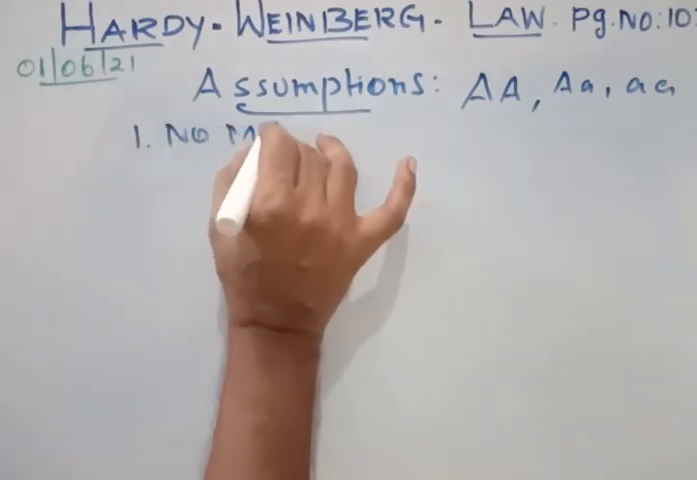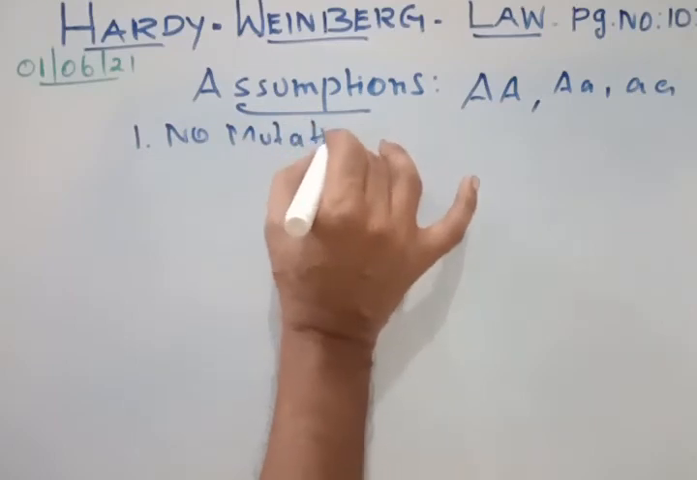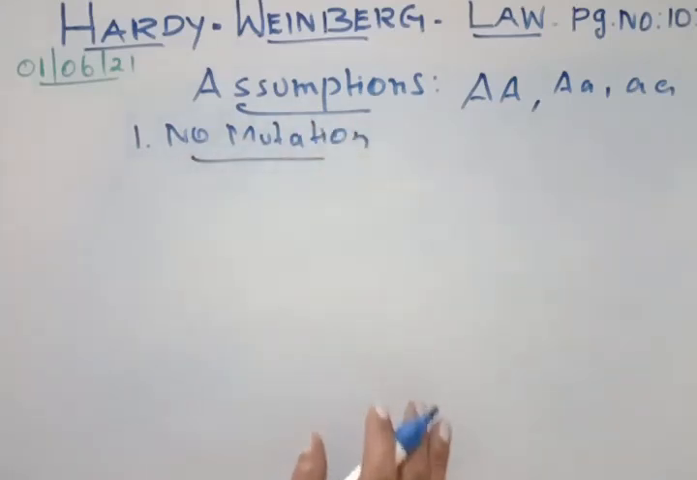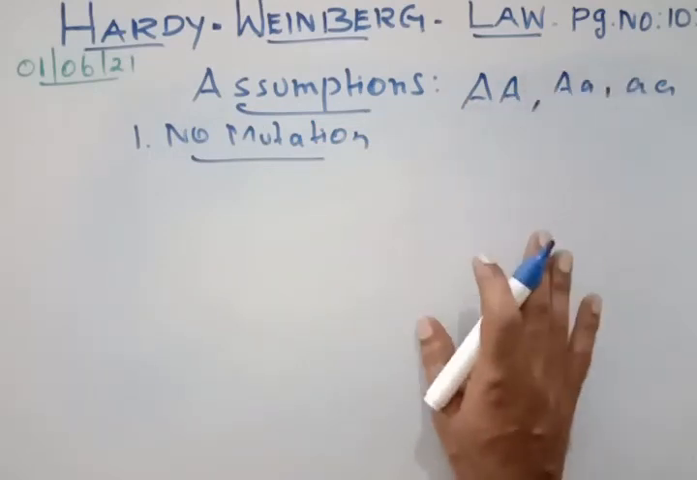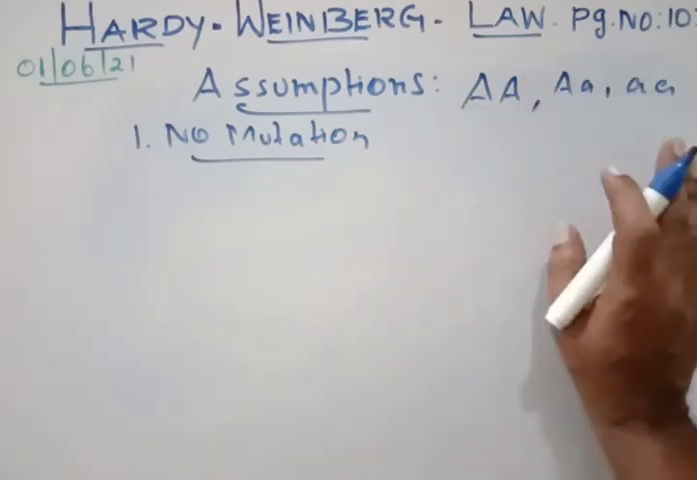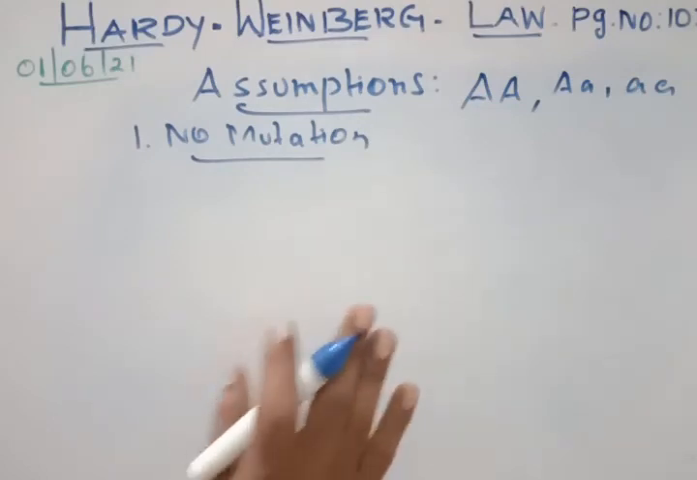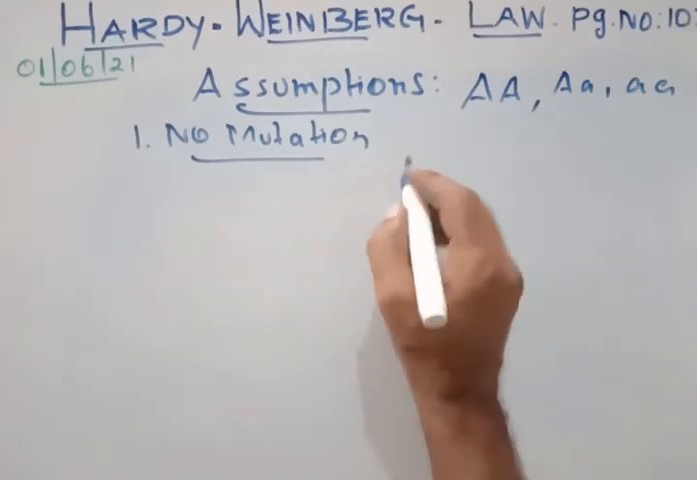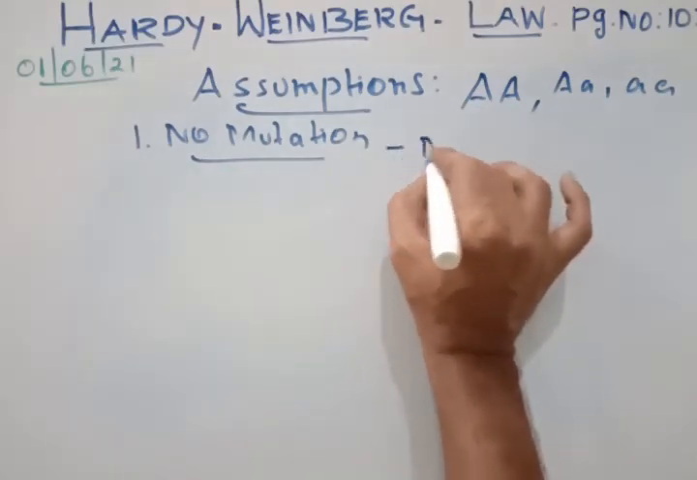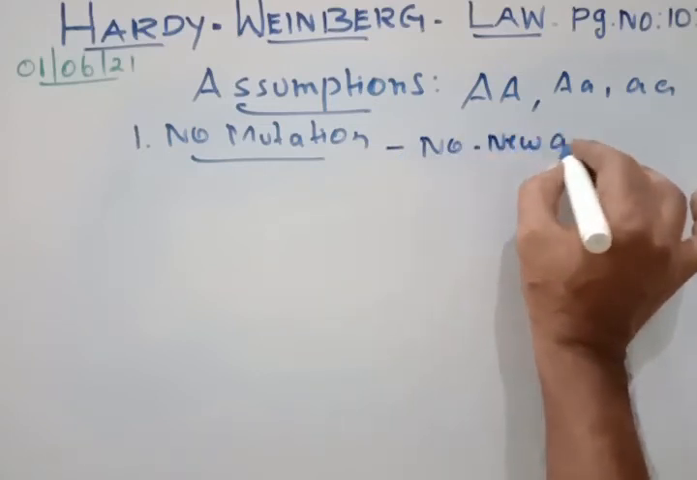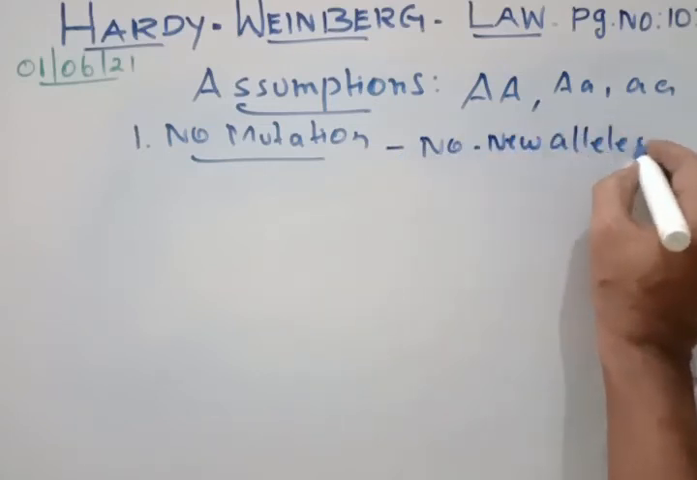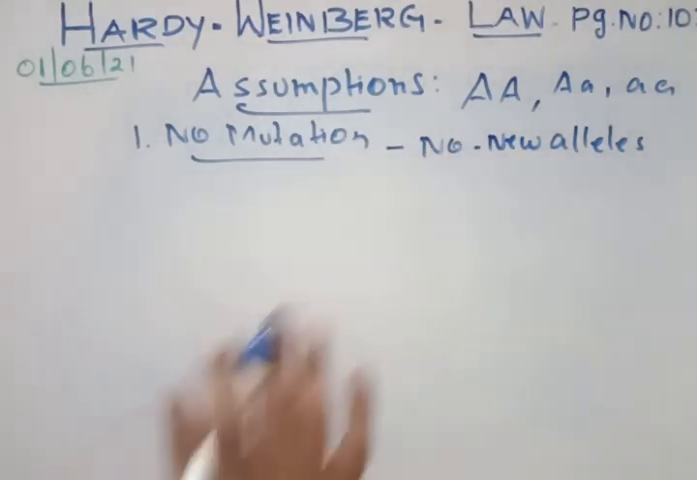If mutation takes place in this population, definitely there will be a change in the gene frequency and allele frequency. So the Hardy-Weinberg law states there is no mutation. That means no new alleles, no new allelic formations take place. That is important. Okay, this is the first assumption.